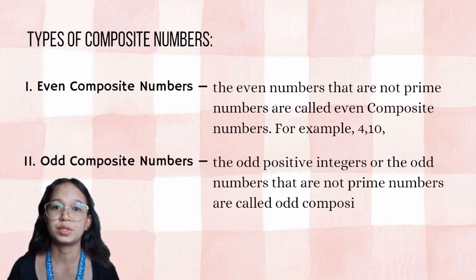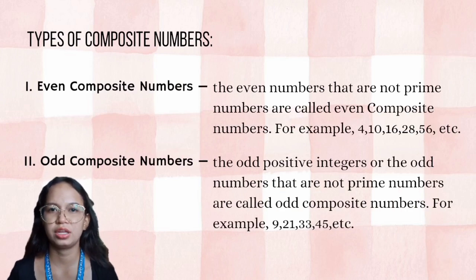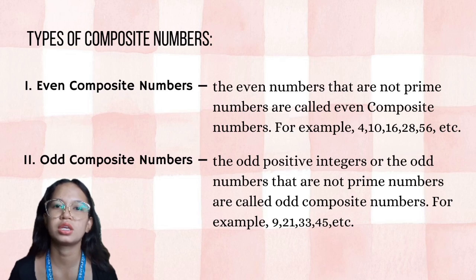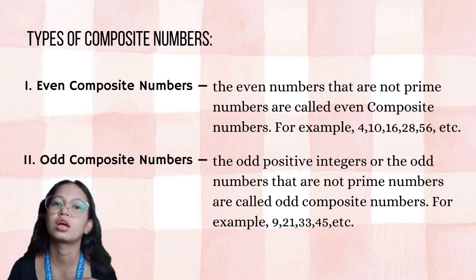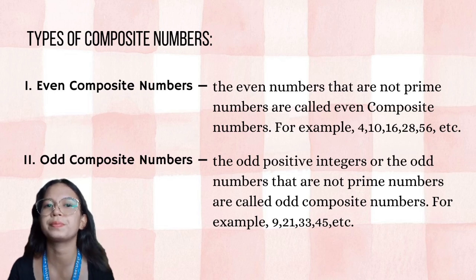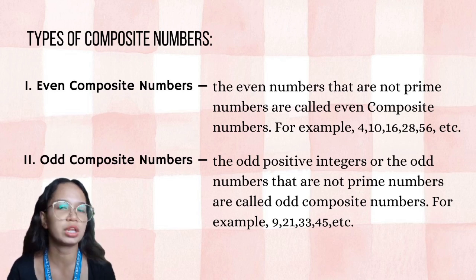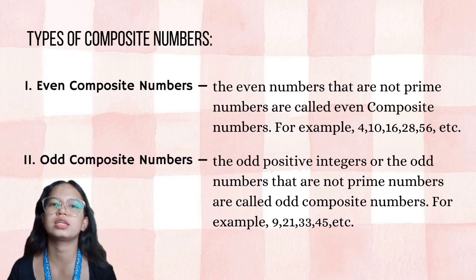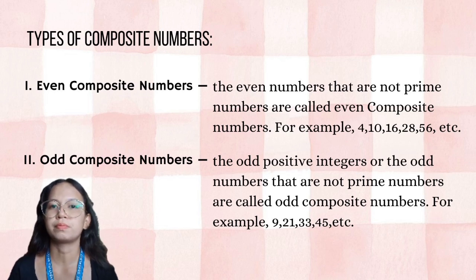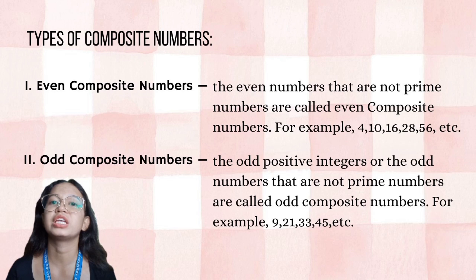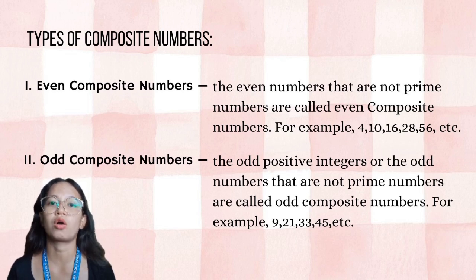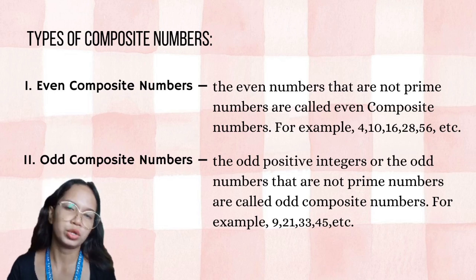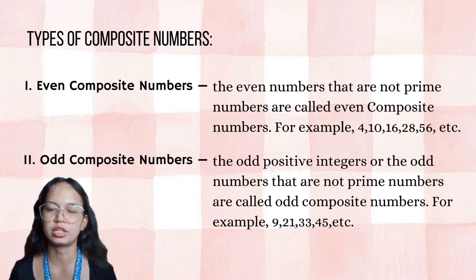Types of composite numbers. First is even composite numbers. Even numbers that are not prime numbers are called even composite numbers. For example, 4, 10, 16, 28, 56, etc. Next is odd composite numbers. The odd positive integers that are not prime numbers are called odd composite numbers. For example, 9, 21, 33, 45, etc.